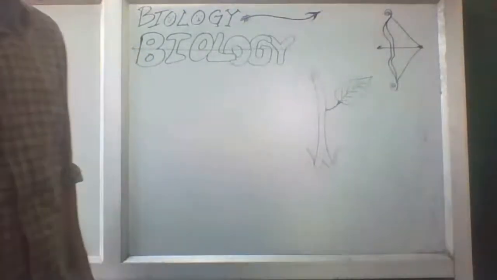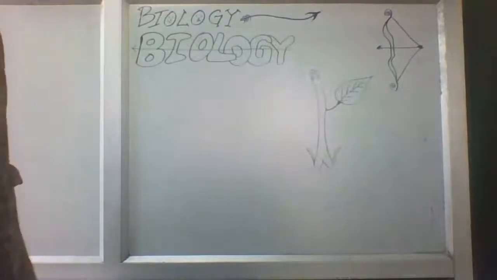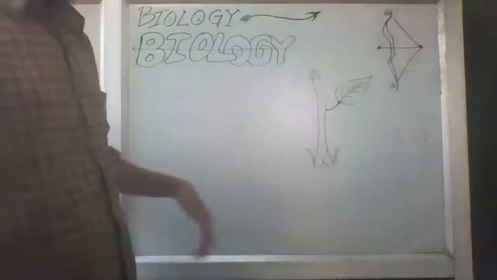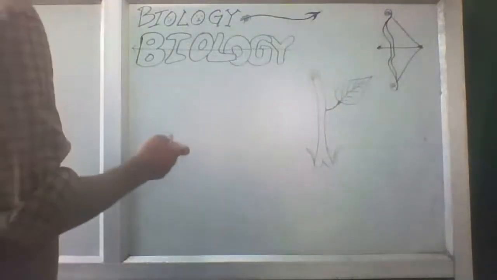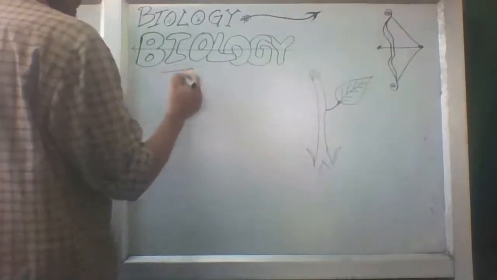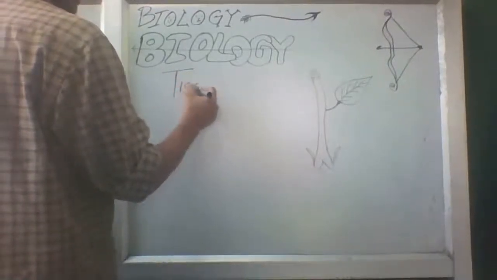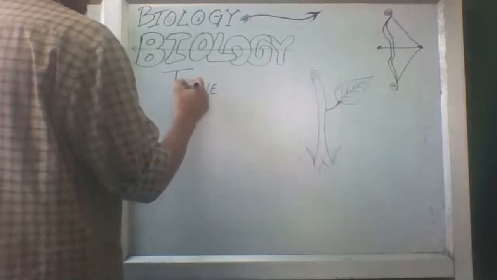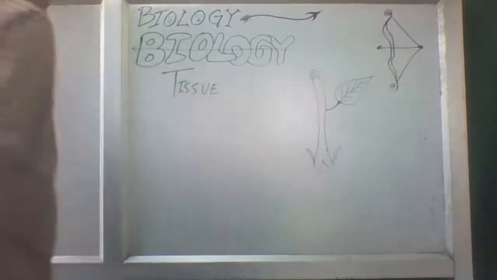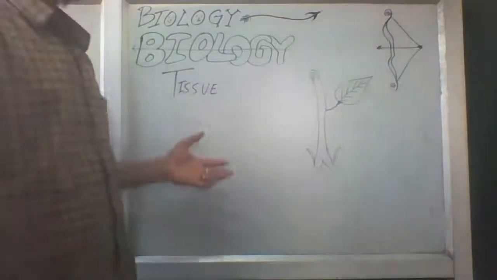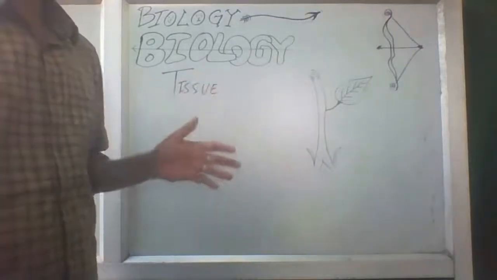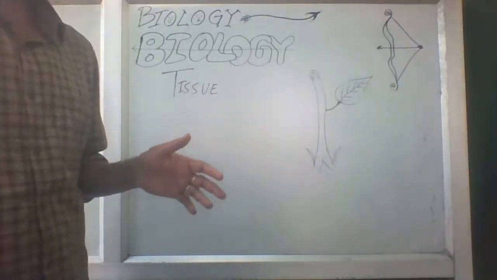So today in biology, we are going to study the next chapter, and that is tissue. Today we are going to take the most complicated part of biology for you.